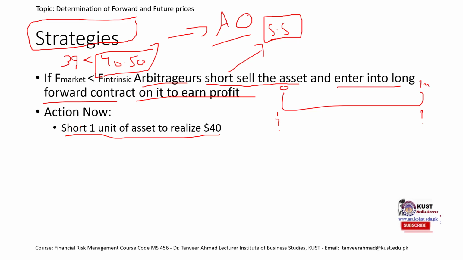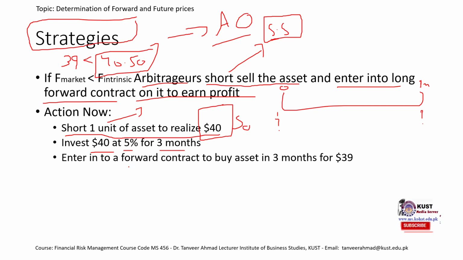What do we mean by short the asset? We borrow it from the broker, we sell it. Once we sell it, what do we get? Remember, today's selling price is $40. So we obviously get $40. We sell it at today's selling price. Then we invest that $40. The risk-free rate is 5% for 3 months. So we deposit that $40 in the bank account for 3 months.